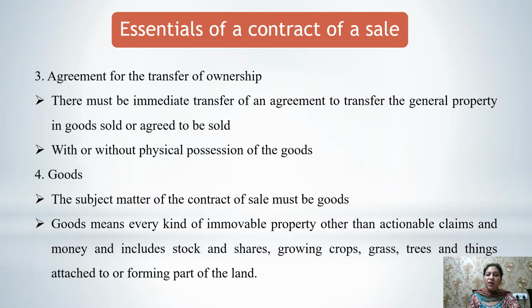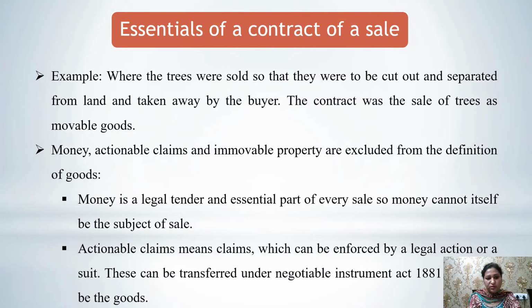That means in a contract of sale, sale would be there if the ownership is transferred. The possession may or may not be transferred. Next is the goods. The subject matter of the contract of sale must be goods. Now, what is the meaning of goods under this contract?